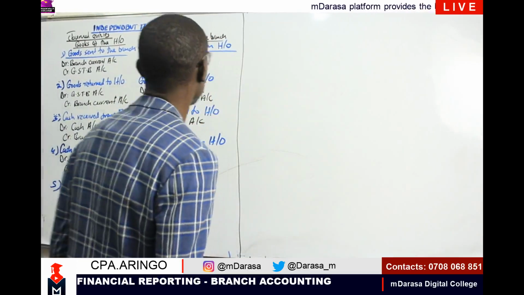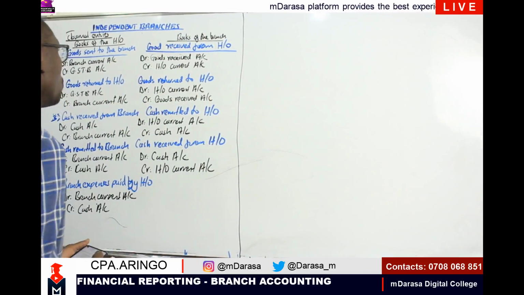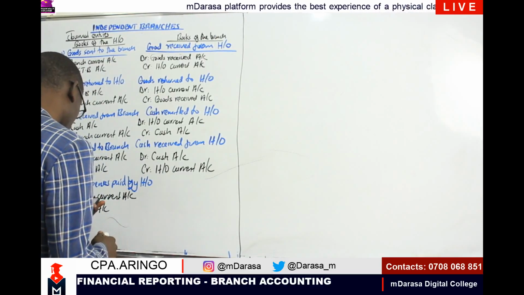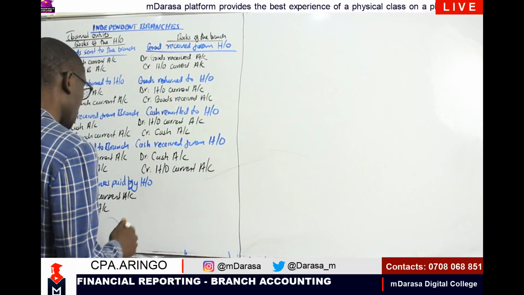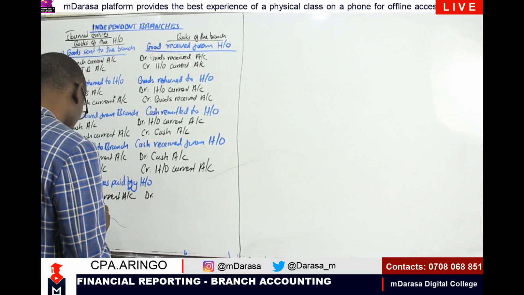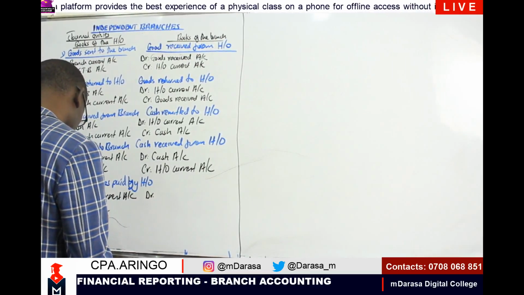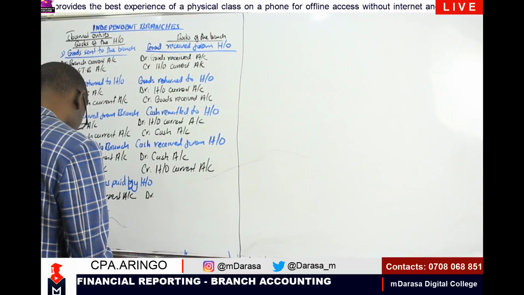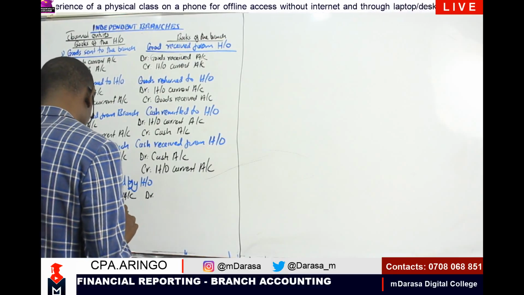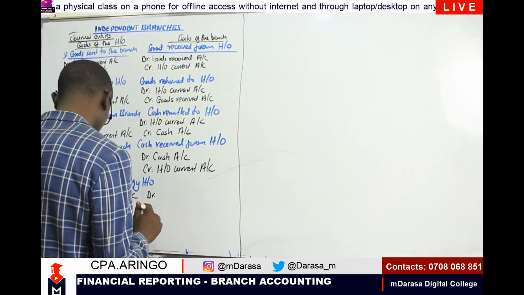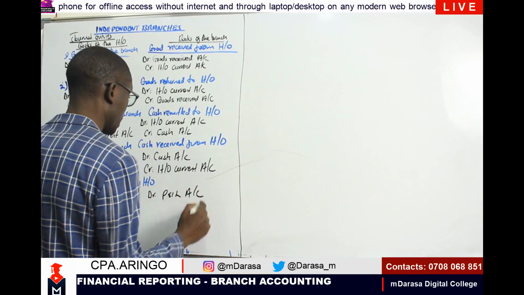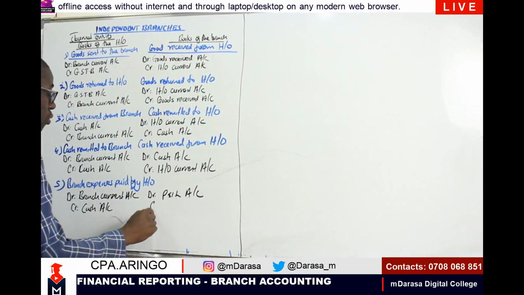What about on the side of the branch? What are we going to do? On the side of the branch, in the event that the head office has paid these expenses, I'm going to debit our P&L account, because that is a kind of an expense to the whole company as a whole.